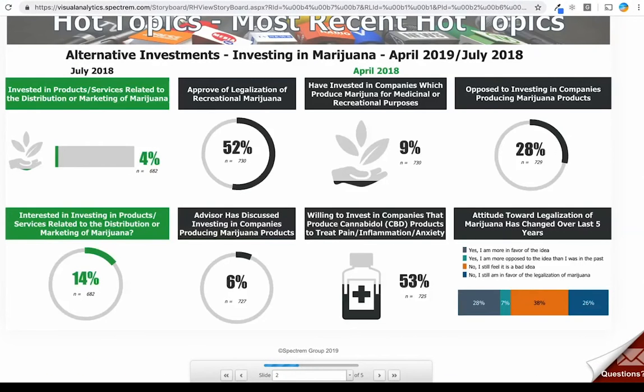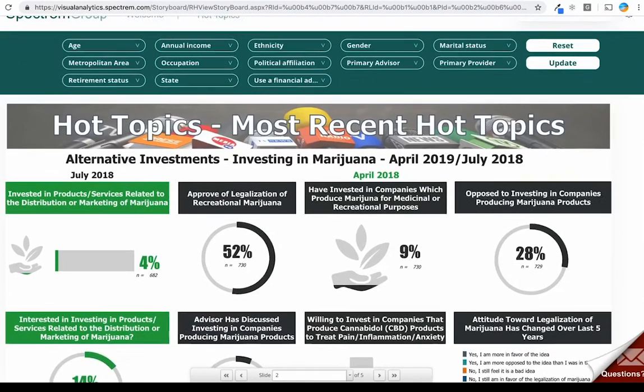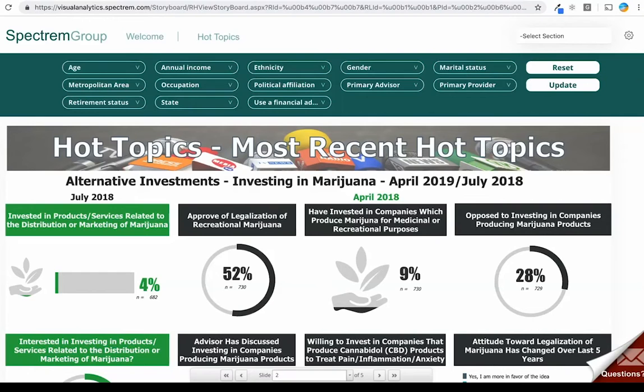It's a booming industry. We've seen many different stocks that have gone public representing the industry, and it's certainly something that from a political standpoint is definitely top of mind right now for many states, municipalities, and even on a federal level. When you're looking at Spectrem's Visual Analytics, you can see all of these different filters we have at the top of the page. This is what will allow you to take a look at various demographic segmentation based on all of the research that we do.